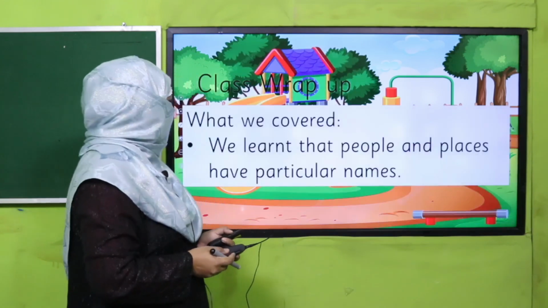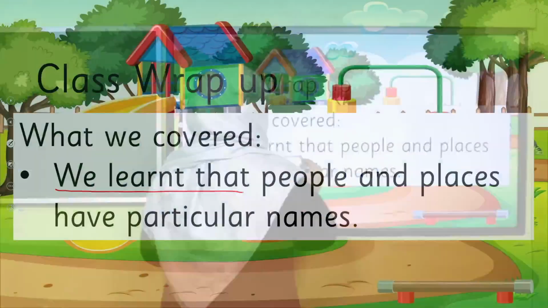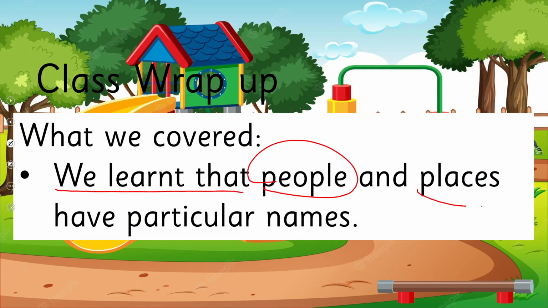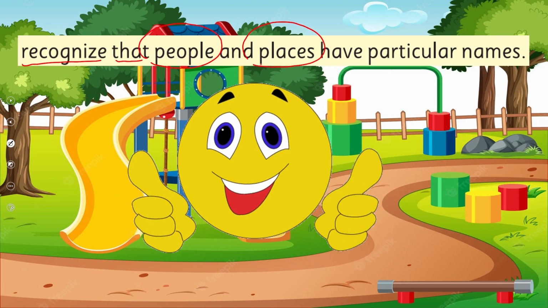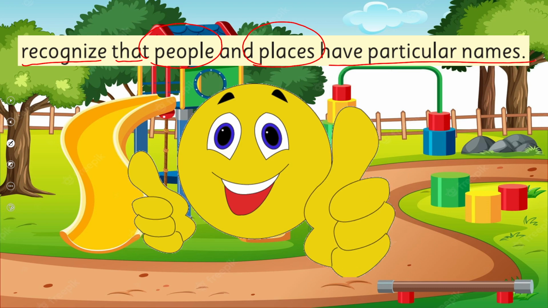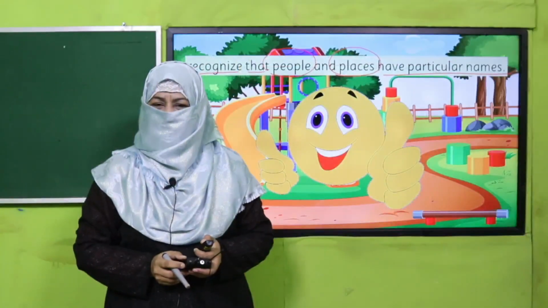So what we have learned today: we learned that people and places have particular names, and this is our SLO, to recognize that people and places have particular names. Are we done with it? Yes, so that's it for today.